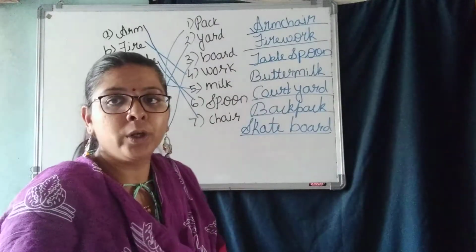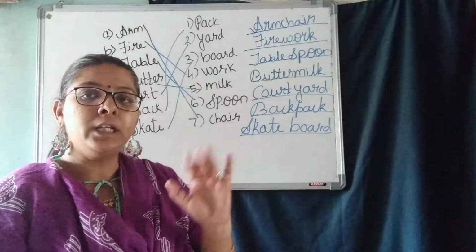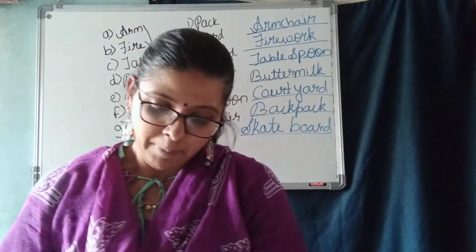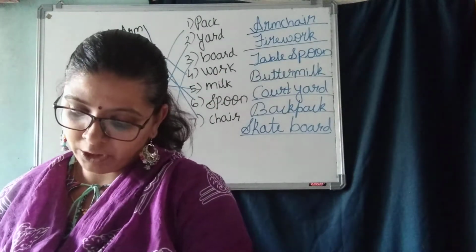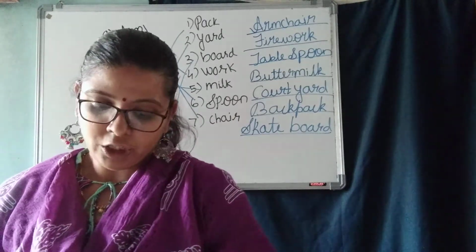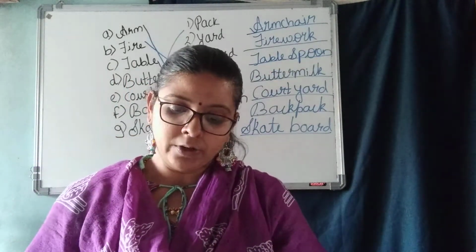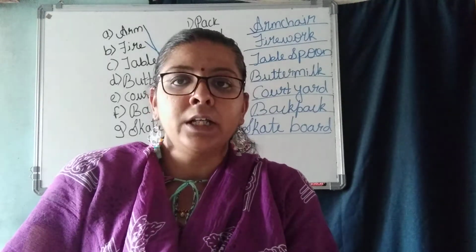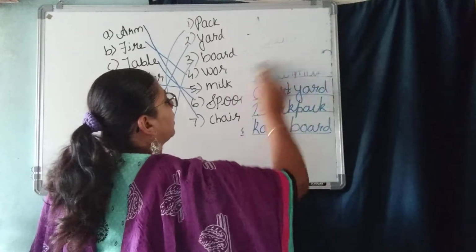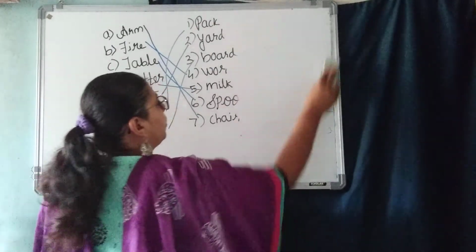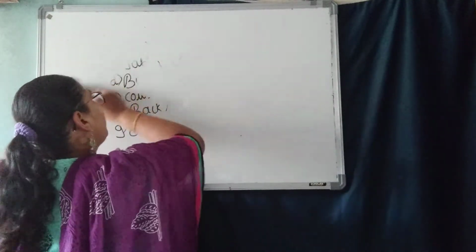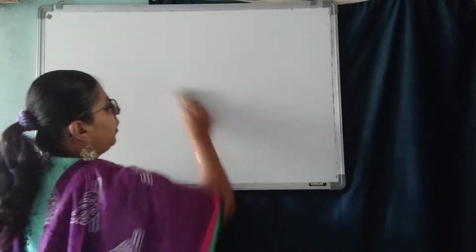Understood, children, how we got the compound word there? Now let us see the same thing in our workbook. Open your workbook, children. Page number 47 in your workbook. See, children, read the statement and write if they are true or false. That is homework, children. Homework, true or false, you have to do homework. I am not going to tell you true or false. You have to read the lesson and you have to only find out which statement is true or which statement is false.